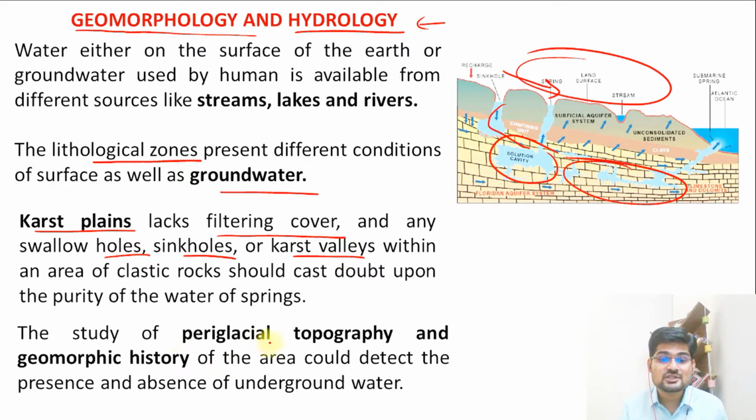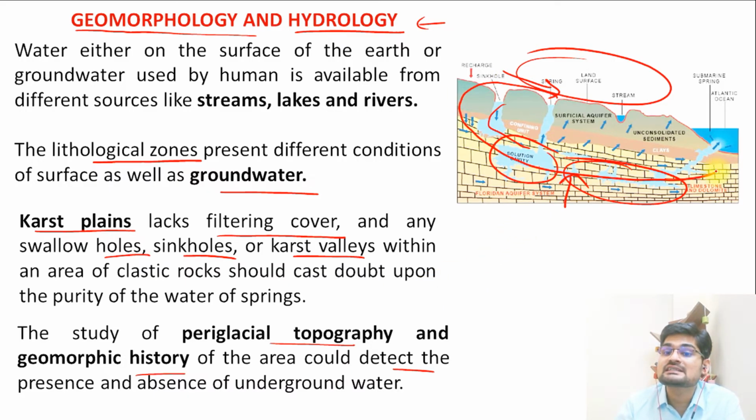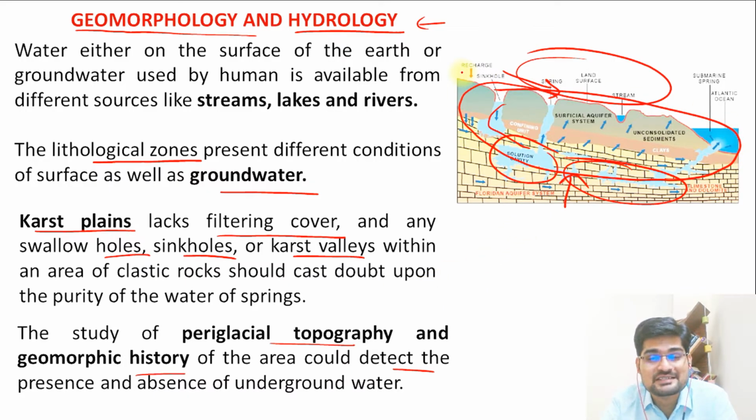Then apart from that, periglacial topography and geomorphic history of an area could detect the presence or the absence of underground water. So to understand if there is a presence of underground water in an area, we can look at the structure of this area in terms of its geology and geomorphology. For example, understanding the porosity, permeability of the rock, the characteristic of aquifer or aquifuge, that is important. So these are important hydrological parameters. That's where geomorphology and hydrology come together as hydrogeology, or we can say geohydrology.